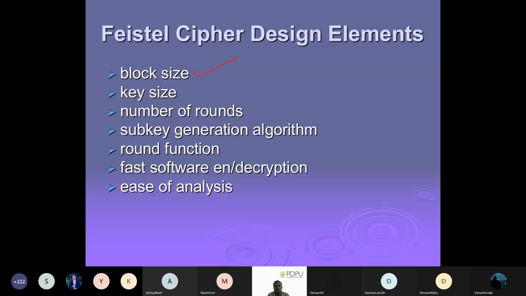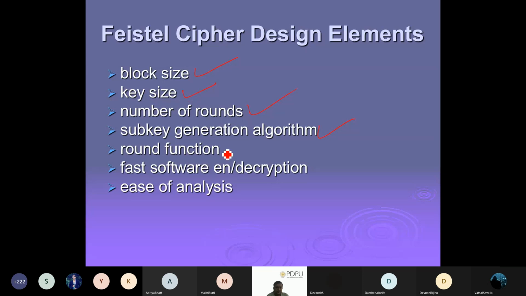But if you increase the block size, your key size has to match, and then you have to do multiple operations in that particular round. So there is an overhead on those rounds. So there is the block size, the key size, and the number of rounds we use, generally 16. Then the key will be divided into multiple subkeys.